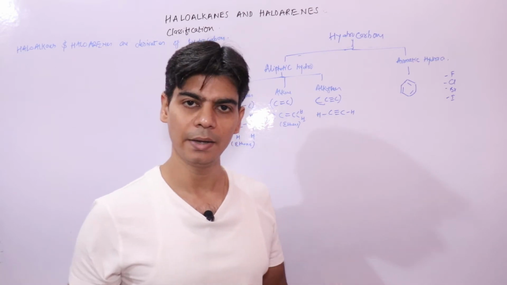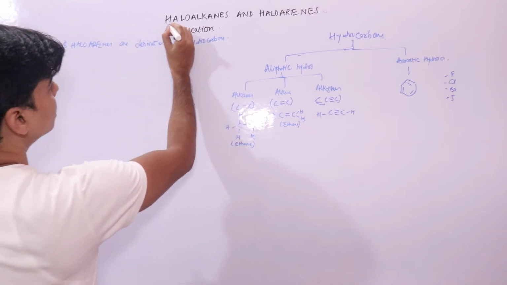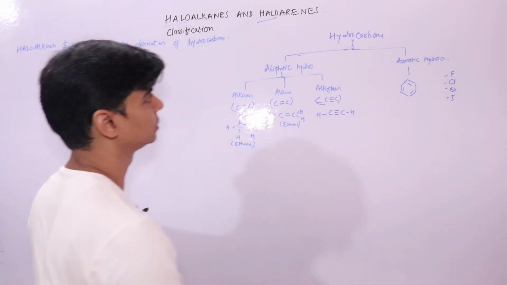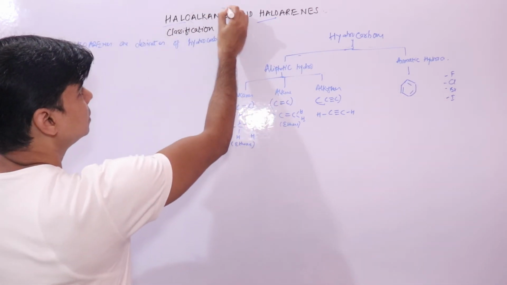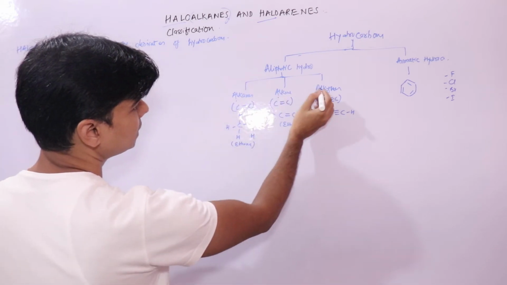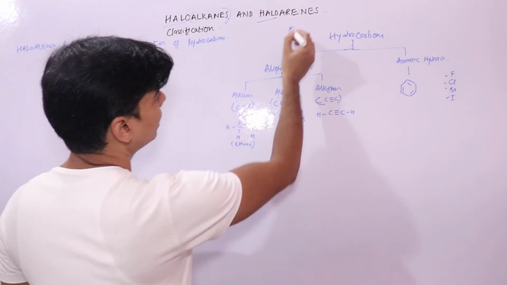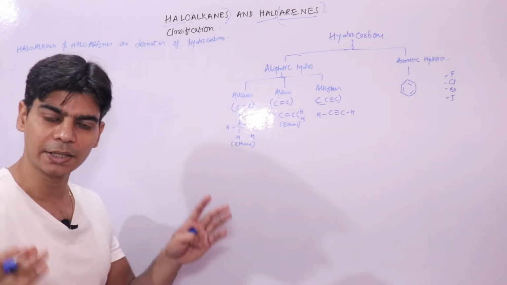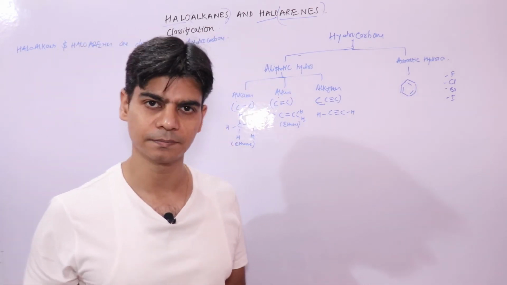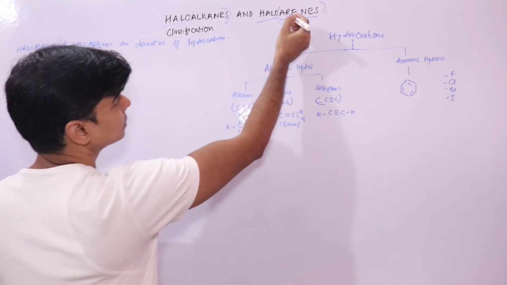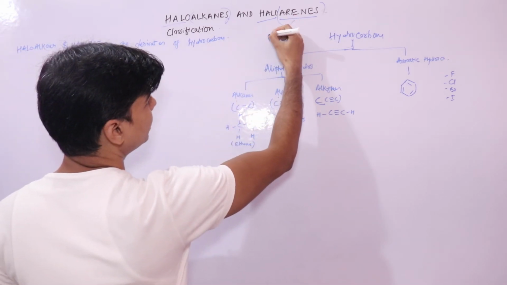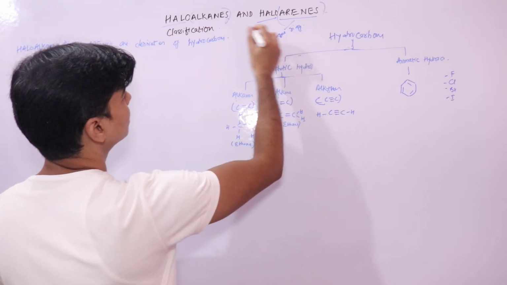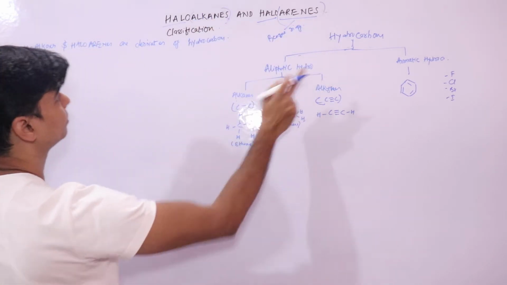haloalkane or a haloarene. The word halo stands for these halogens, and alkane stands for alkanes, alkenes and alkynes, right? And arene stands for benzene. Compounds that have a benzene ring are arenes, and you know alkanes are these three compounds.